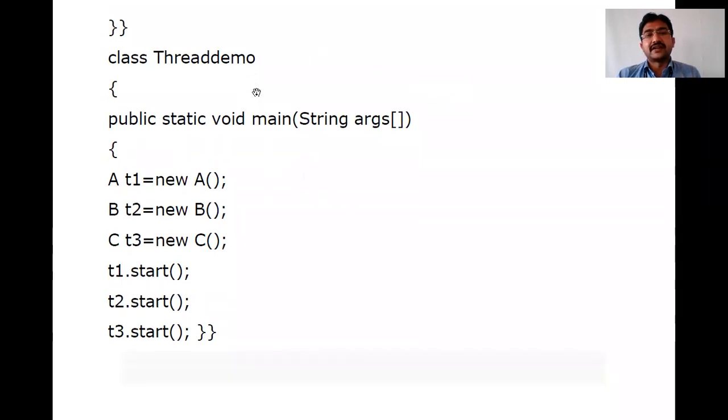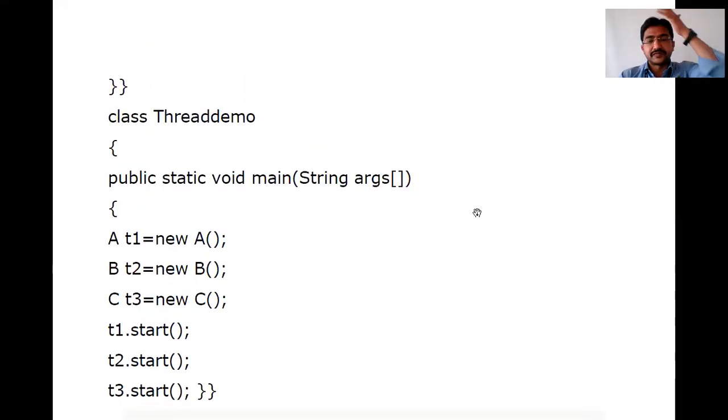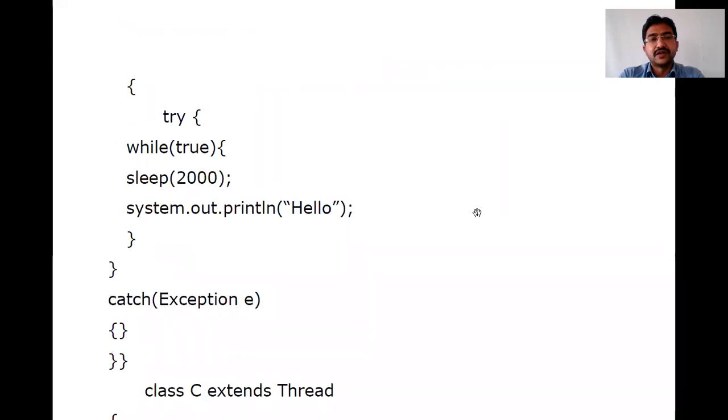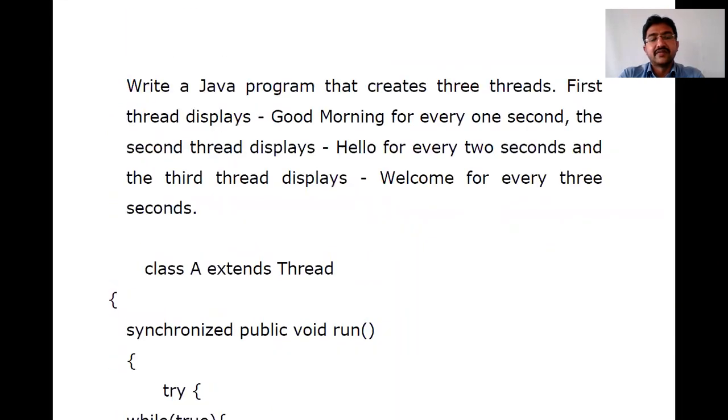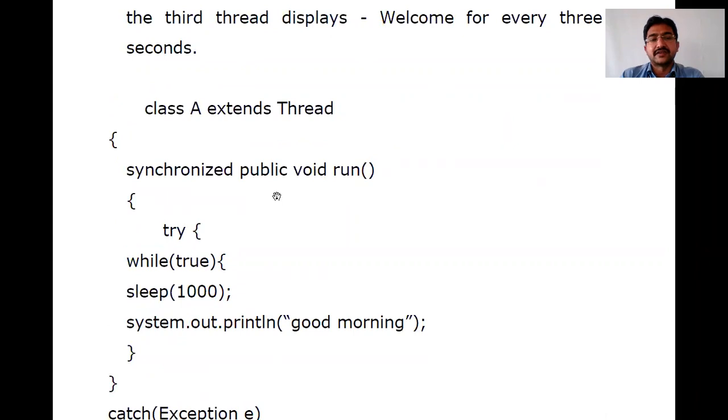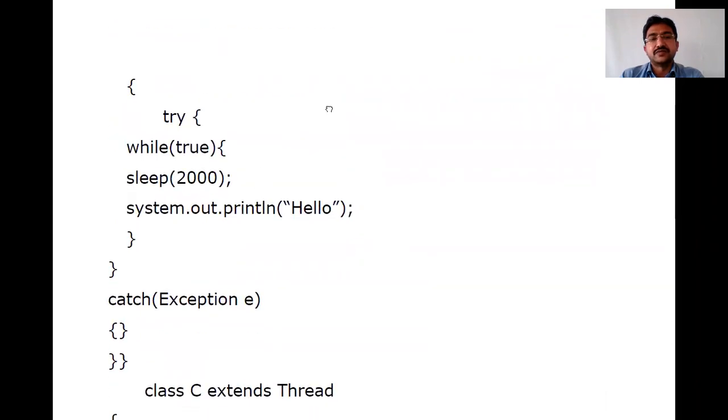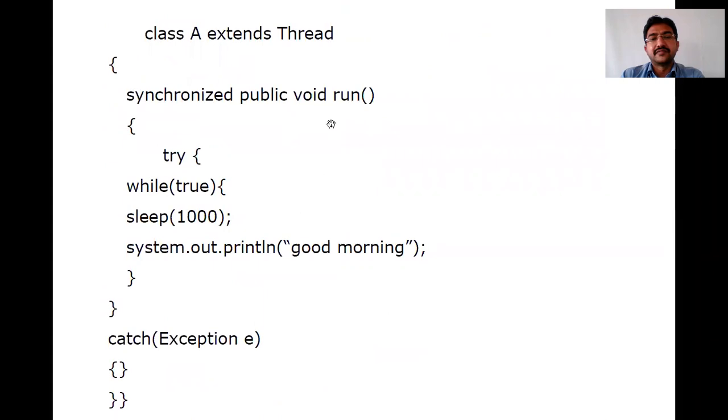Now I'm creating a class called ThreadDemo. Under that, I'm calling the main method. Here I'm creating the objects: T1 for class A, T2 for class B, T3 for class C. Clear? Now T1 starts, T2 starts, T3 starts. T1 is an object of class A, so once T1 is started, it comes to the run method.